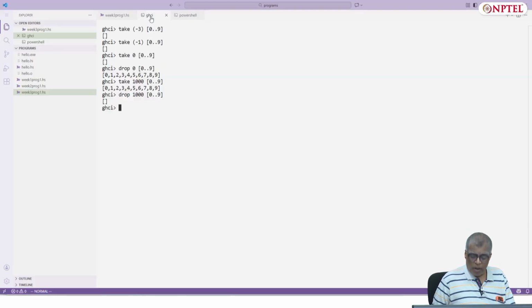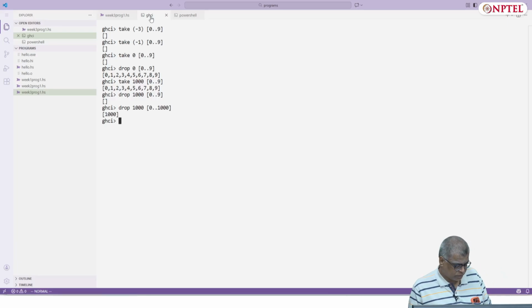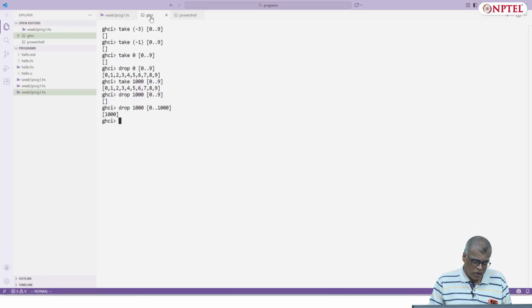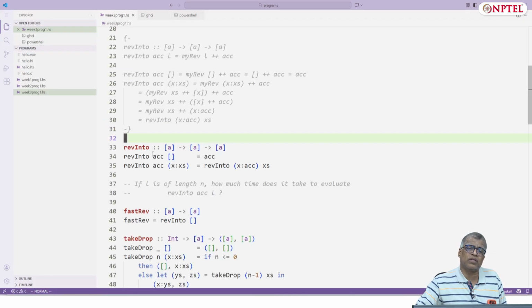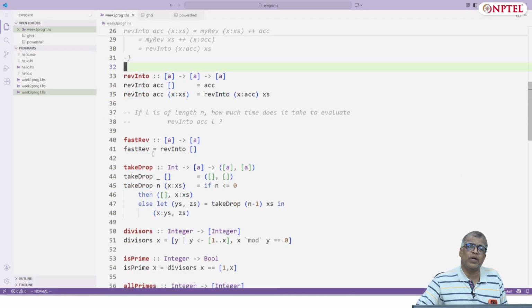Okay, good. But if I say drop 1000 of 0..1000, remember 0..1000 actually has 1001 elements, and if you drop 1000 elements, you will get the singleton list containing the value 1000. Okay, so this will work. This is take and drop, and split_at we saw, which I have written here as the function takedrop, because split_at is a built-in function.